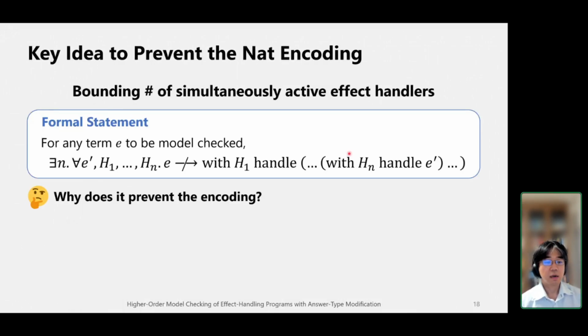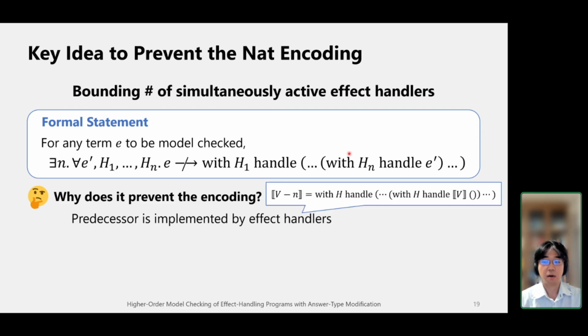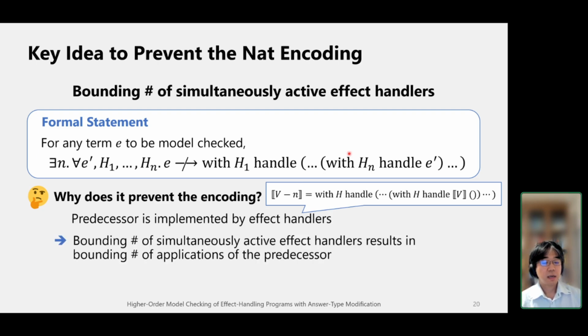Okay, so why does this restriction prevent the encoding? To see it, first, please remember that the predecessor of natural numbers is implemented by effect handlers like this one. And by bounding the number of simultaneously active effect handlers, we can bound the number of applications of the predecessor.